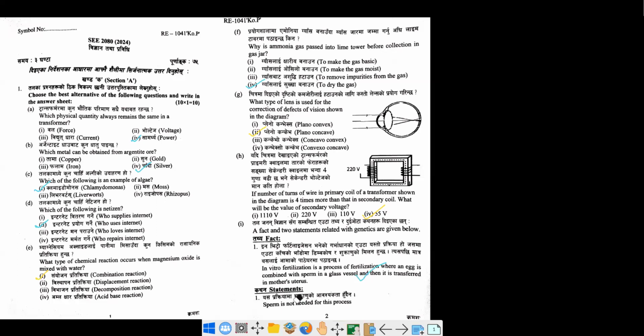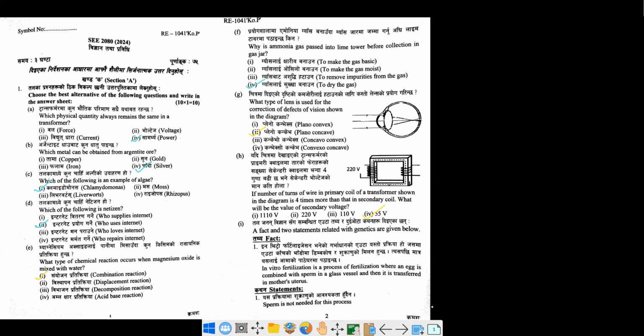fact. Okay, so let us move into the another statement. In yes prakriyama शुक्राणुको आवश्यकता पर्दैन. So this is completely wrong. So you can just see in the first section, sperm and ovum are combined together in the artificial environment. So this is wrong. Okay, this is wrong statement. Let us move on to another statement. What is going to say?